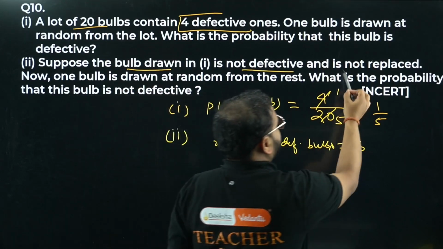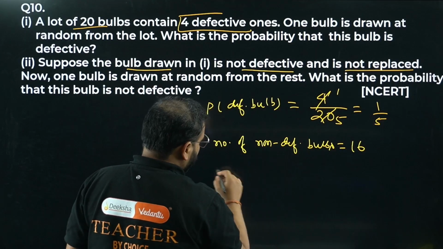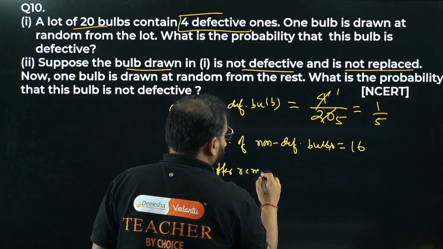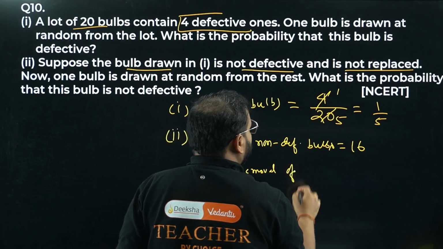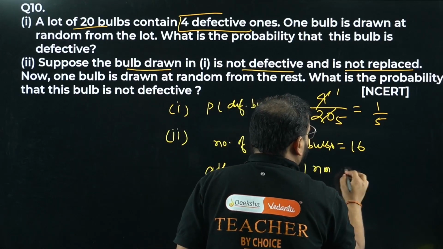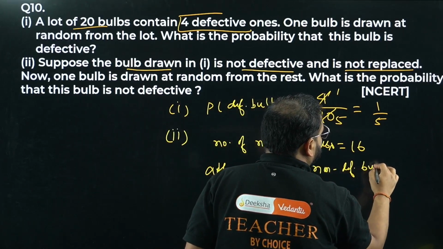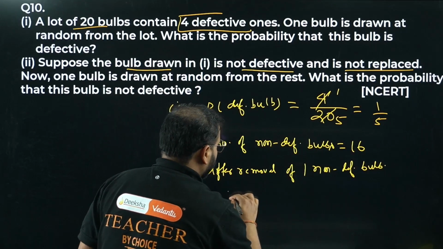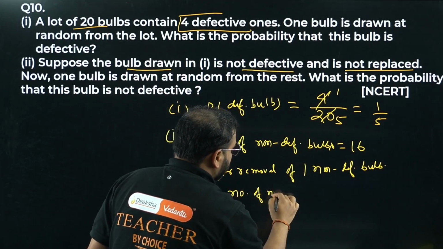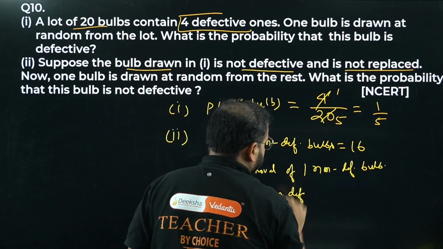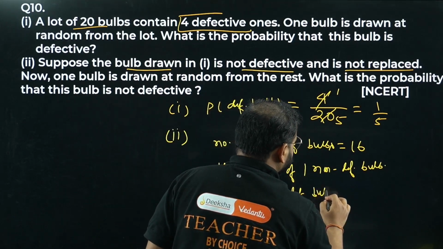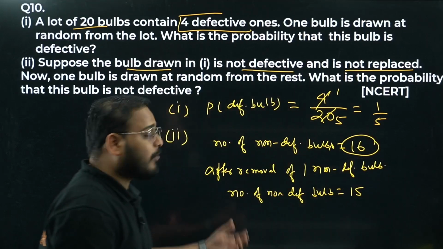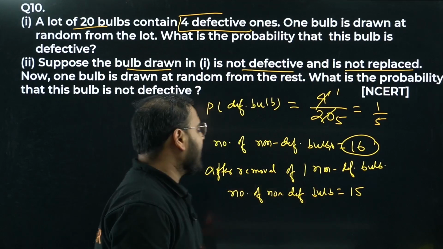Means what? So after removal of 1 non-defective bulb, think about it. After you remove 1 non-defective bulb, what is the number of non-defective bulbs? It will be 15, right? Total was 16 in the beginning and they have removed 1 non-defective. It means their number is now 15. And total number of bulbs is?